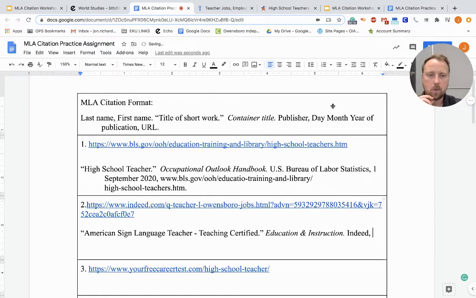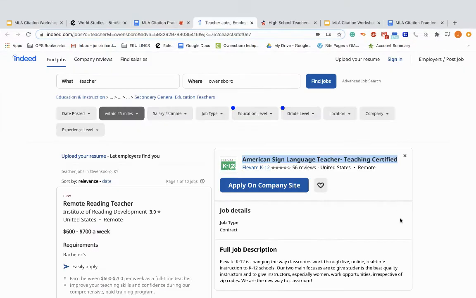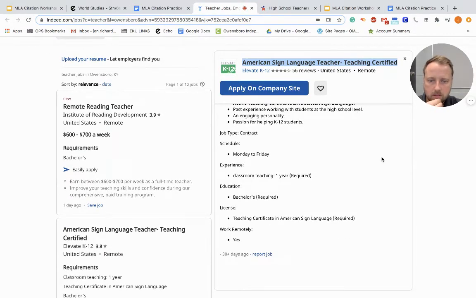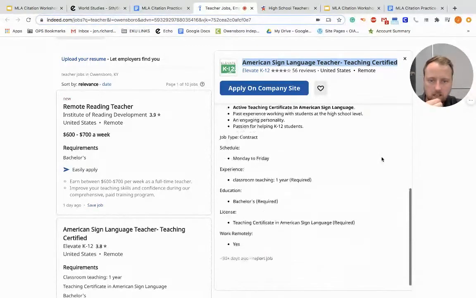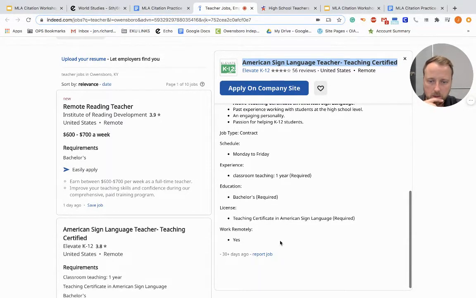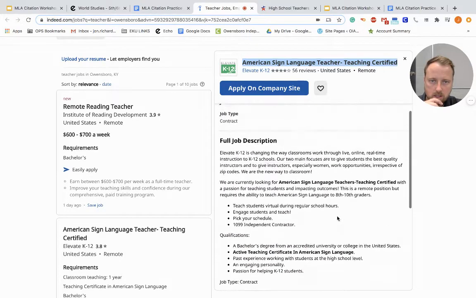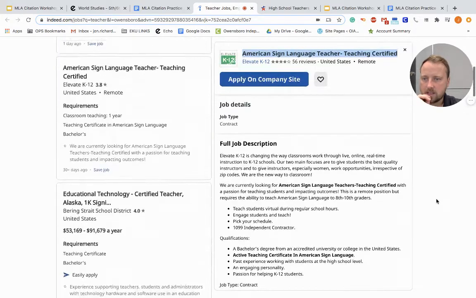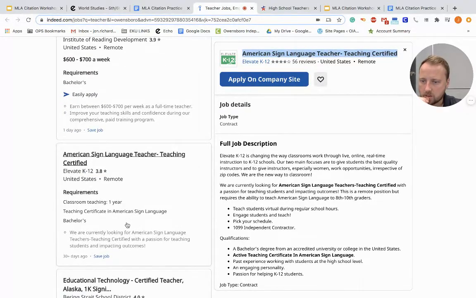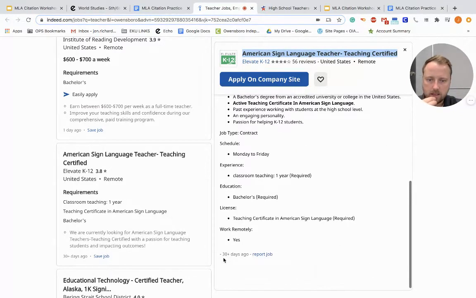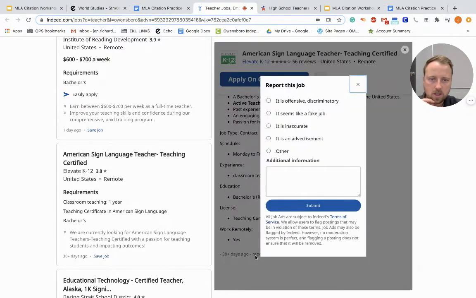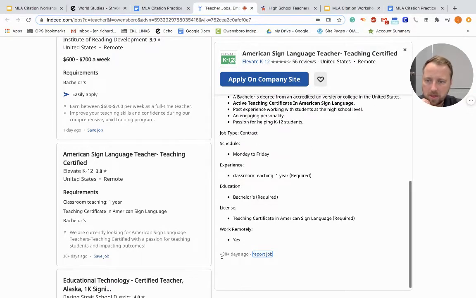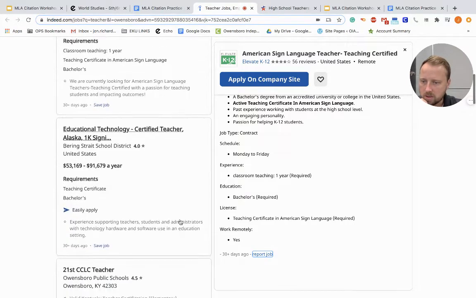We're going to put a space, and now we're looking for a date. So let's see if there is a date associated with this posting. It looks like it's telling me it's 30 plus days ago. And I'm not seeing any other dates otherwise. I'm going to click on and go over here. Scroll down. Let's see if I can actually figure out the date. No, it's not going to let me have a date. So I'm not actually seeing a date. So I know it was about 30 days ago. Let's see if it gives me a count on.